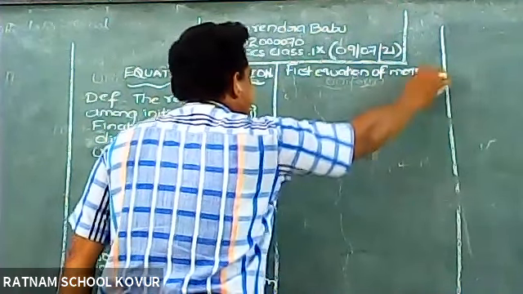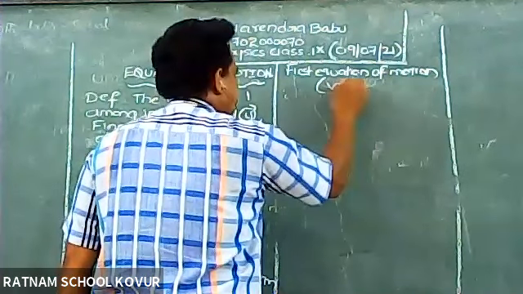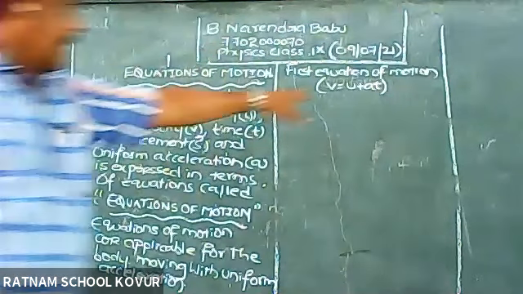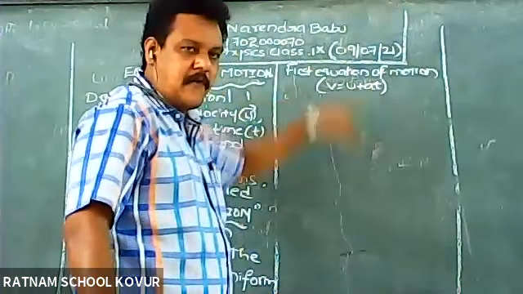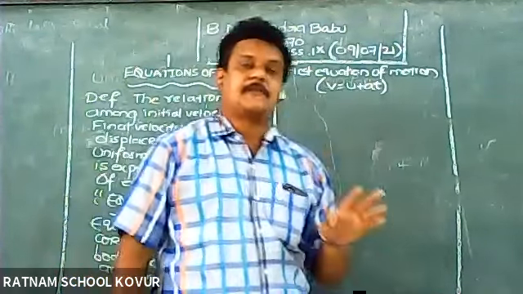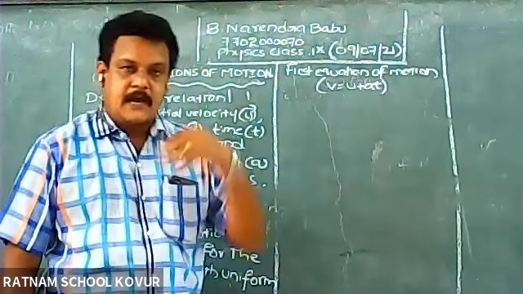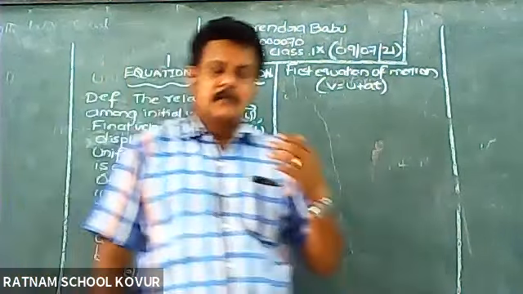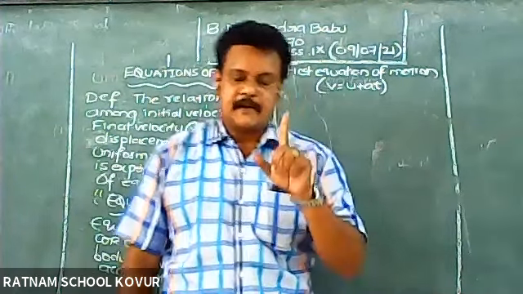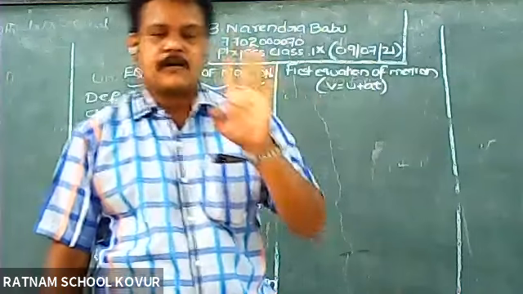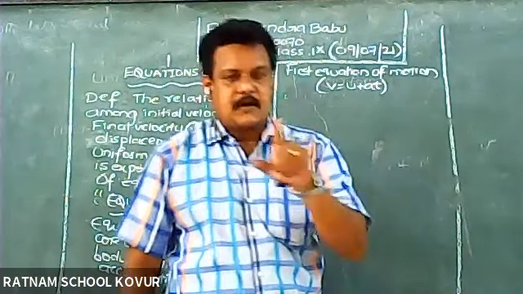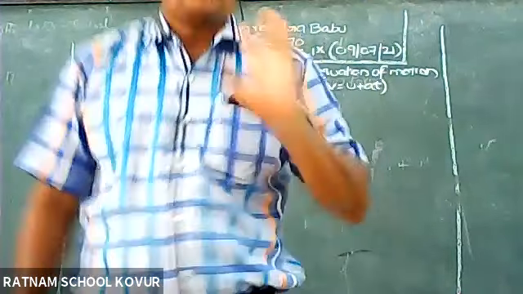The first equation of motion is v is equal to u plus at. This is the first equation. I have written this equation, but now we are going to derive it, because these derivations are very important. If your exam syllabus has motion, compulsorily you may expect one derivation among these 4 derivations. So these derivations are very important from your 9th class examinations point of view.